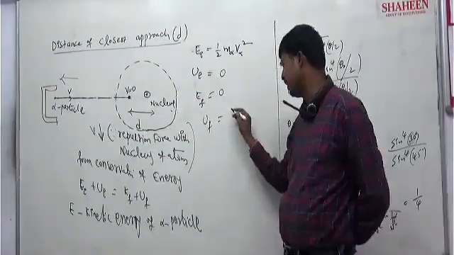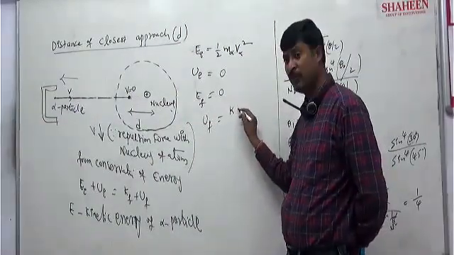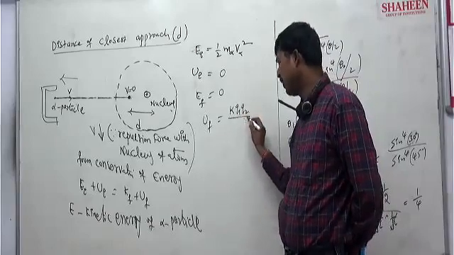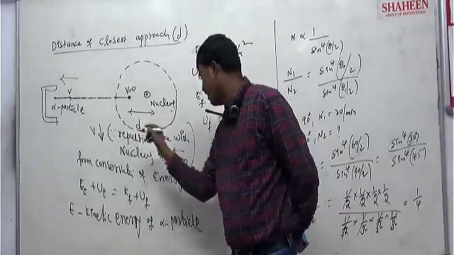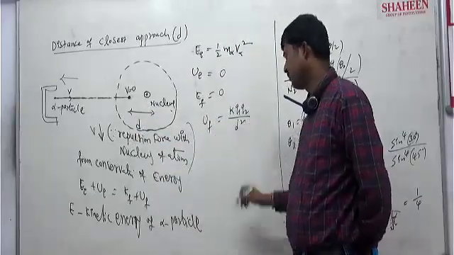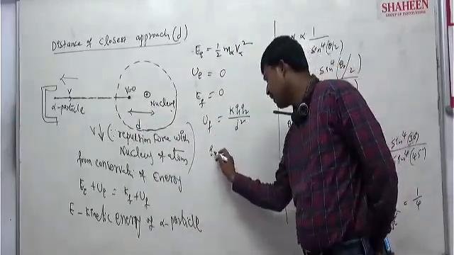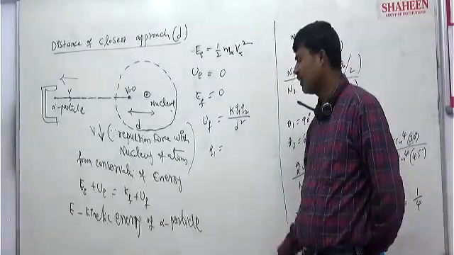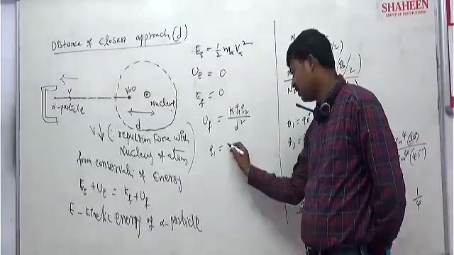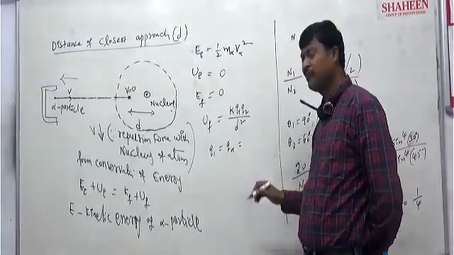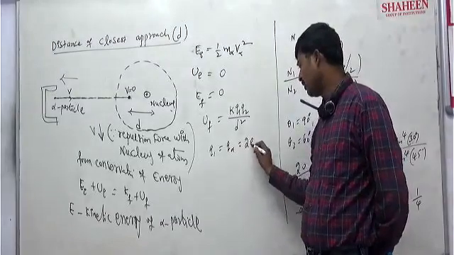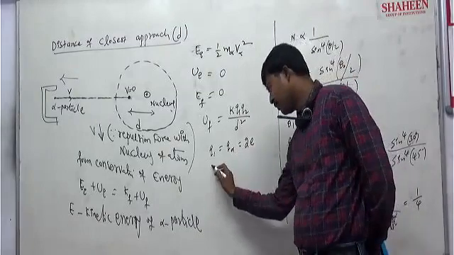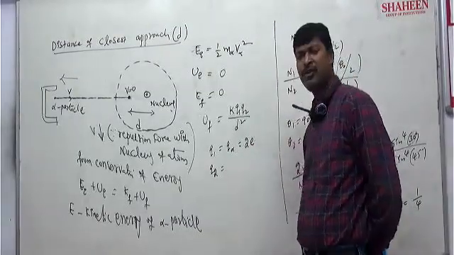Final potential energy is basically K, that is 1 by 4 pi epsilon naught, times Q1 Q2 by the closest distance between them, D. Here Q1 is the alpha particle charge. What is the charge of an alpha particle? 2 into E, because 2 protons will be present. Q2 will be the charge of the nucleus.